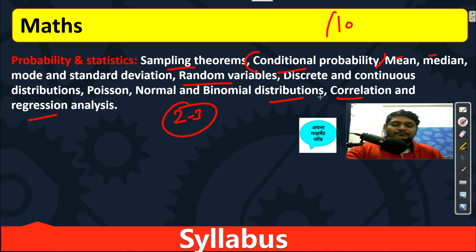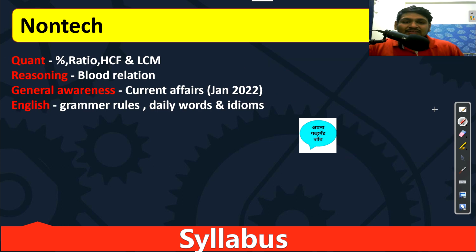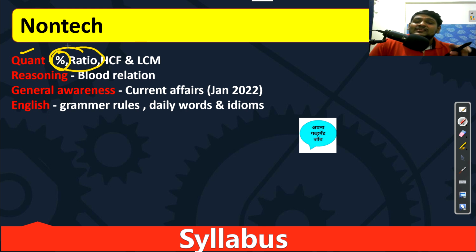Now the next thing is the non-technical portion. In non-technical we will first do aptitude, in which we will start with percentage and ratio. These two chapters are very much important for aptitude, because we will use this in other chapters also. That's why just pay proper attention here. Just give it time, we have time, and this is only the starting. Basics are very much important to clear, and it is important to get hands-on practice, because we will use all these basics later.